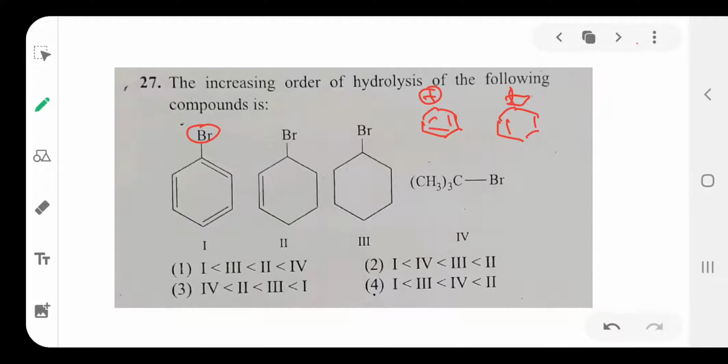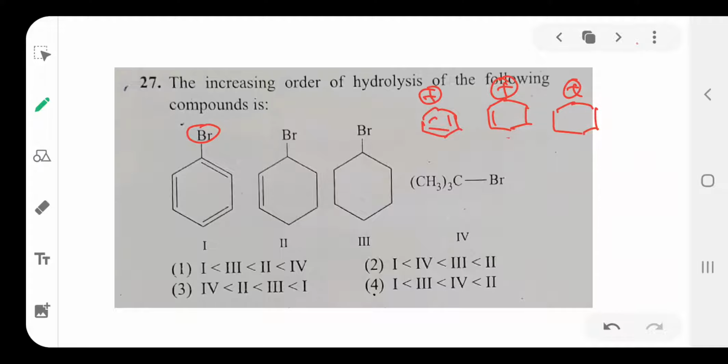After ionization, an allyl carbocation forms. After ionization, a cyclohexyl carbocation forms.